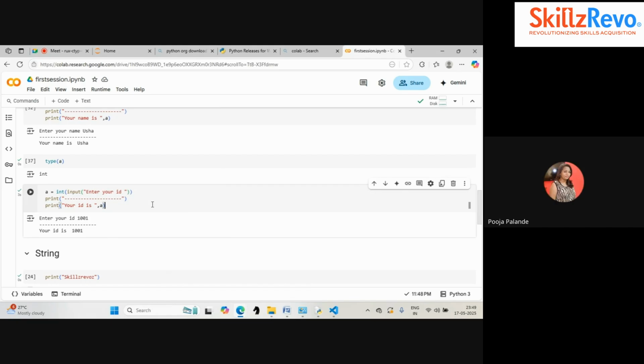Ma'am, my Colab is executing for the last 3 minutes and I'm not able to see the output when I click on run. Okay, in your case, please check whether on the right side you are able to see that it is connected to Python 3. Whether it is saying connected or connecting. If the status is connected, it will run smoothly. If not, it says waiting to finish the current execution.